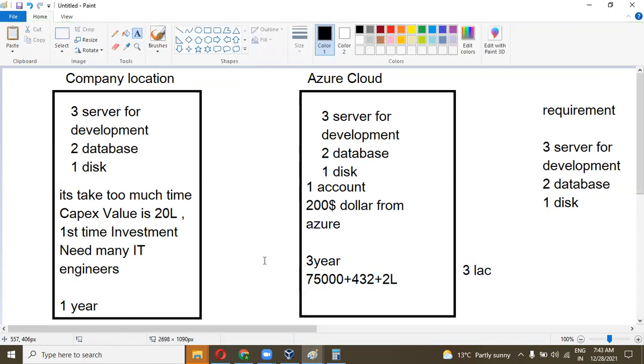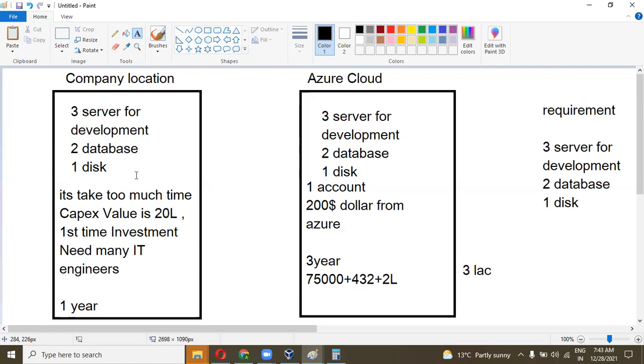And for the first time setup, I need 20 lakh in the company location. This is the difference between the costs. Understand? Yes. Got it? Yeah. Any other confusion or any query?